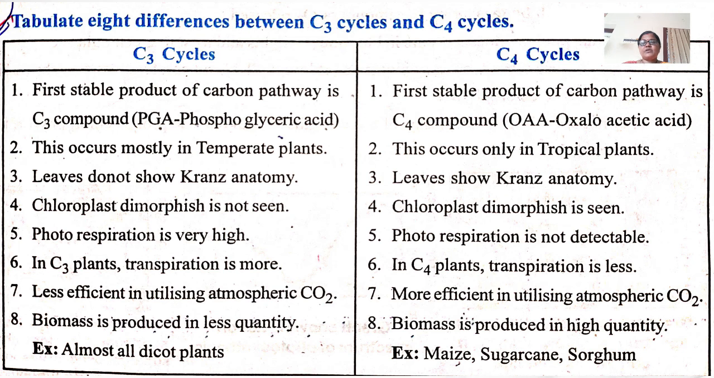That means biomass is the photosynthetic yield. The photosynthetic yield is less in the C3 cycle and high in the C4 cycle. Examples for the C3 cycle are almost all dicot plants. Examples for the C4 cycle are maize, sugarcane and sorghum. So these are the 8 differences between the C3 and C4 cycles.